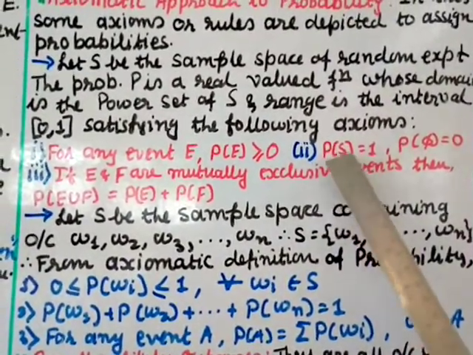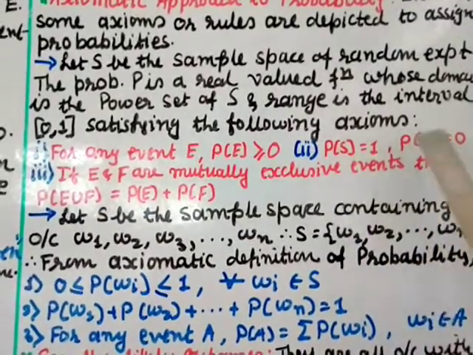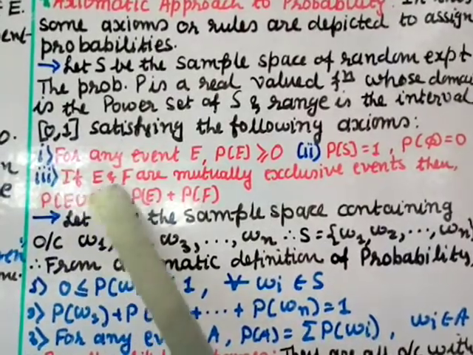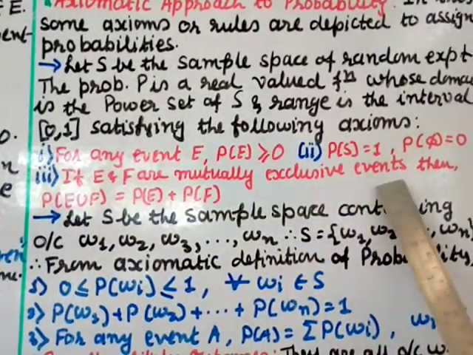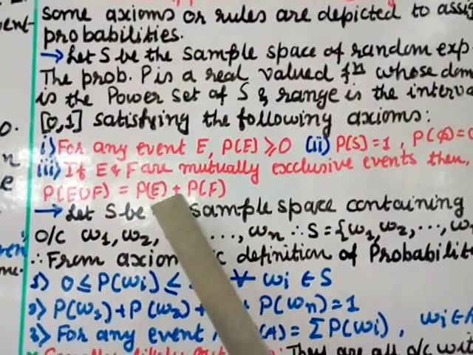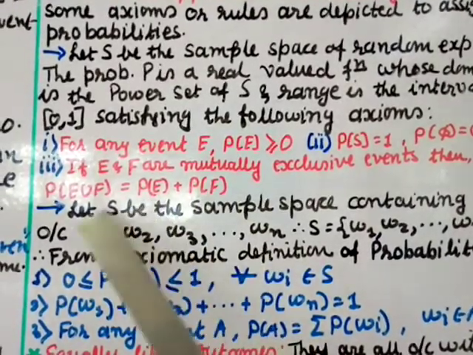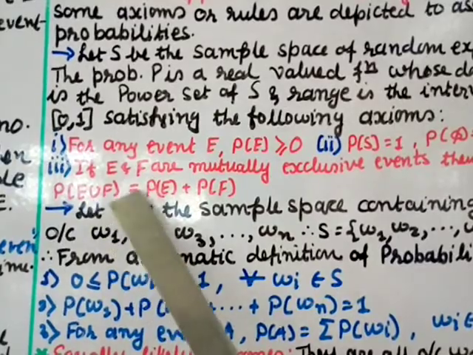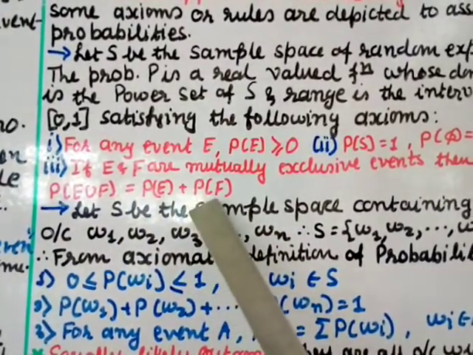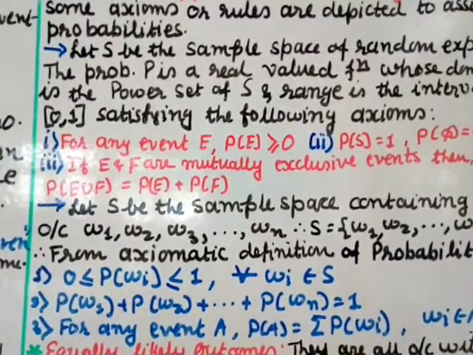Probability of S, that is the sample space, is always 1. This implies that probability of phi will be 0. If E and F are mutually exclusive events, then P of E union F is equal to P of E plus P of F, where P of E is probability of E and P of F is probability of F.